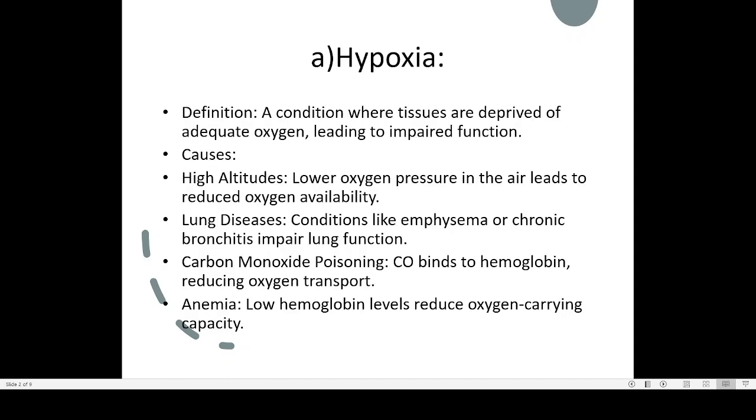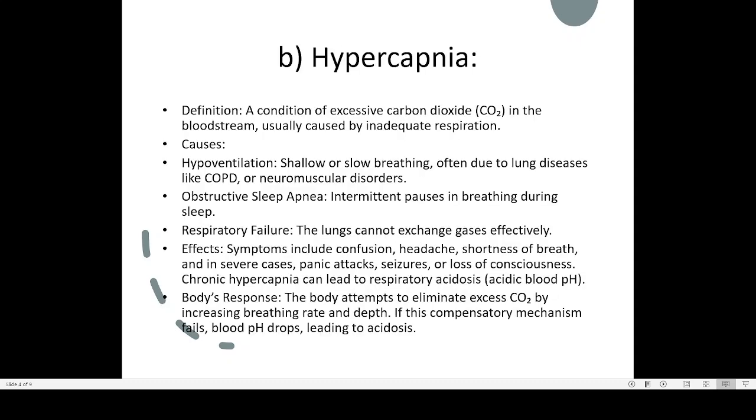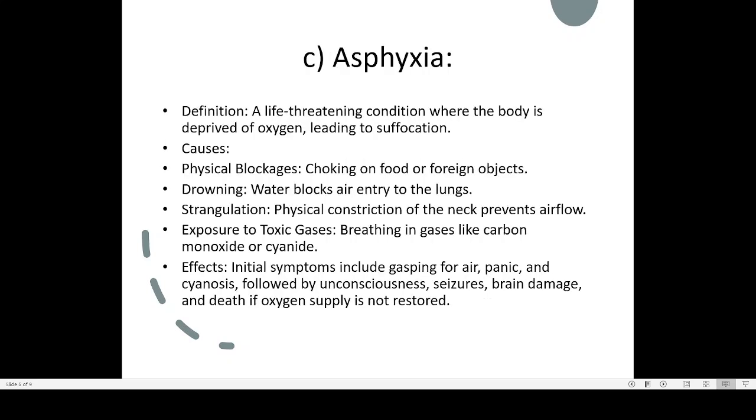In your syllabus, only hypoxia and hypercapnia are mentioned, and I will tell you one more topic, that is asphyxia. This is not mentioned in your syllabus, but for your knowledge. In case of asphyxia, the body is completely deprived of oxygen. So it is an extreme form of hypoxia. Hypoxia means low oxygen. Asphyxia means complete absence of oxygen, leading to suffocation.